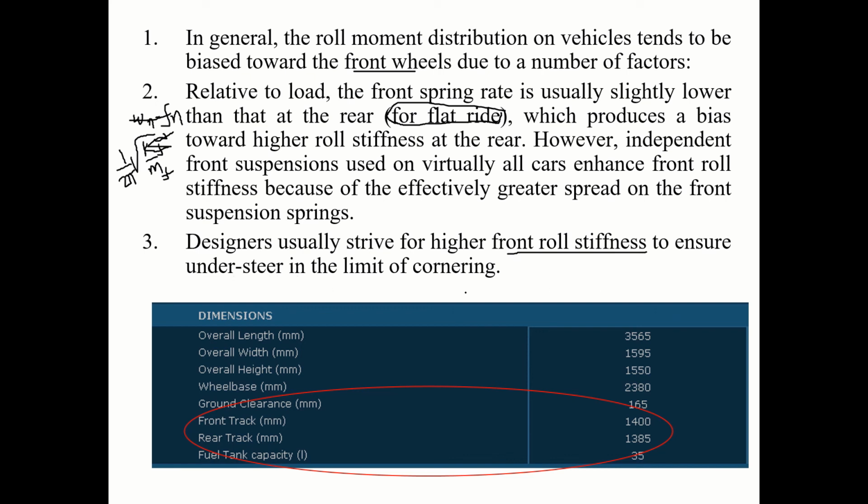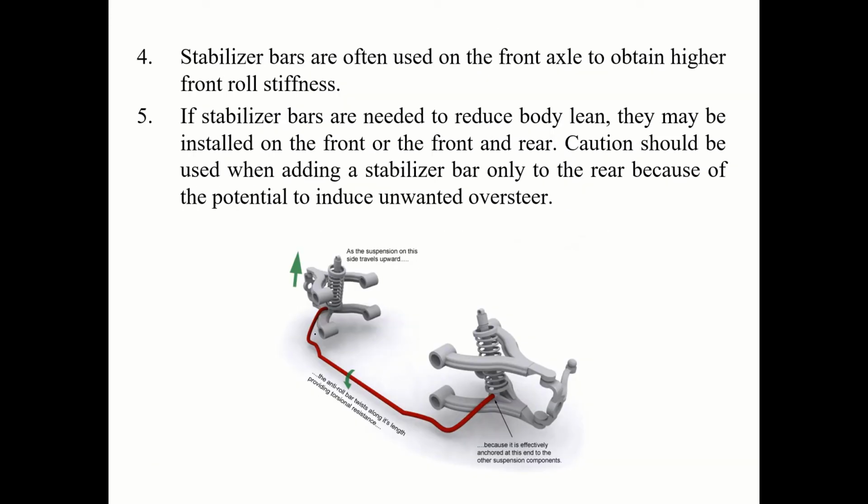To ensure understeer, see that the front track width is higher than the rear track width. That's one part. Second thing is we use stabilizer bars here to increase the stiffness. They are often used on the front axle to obtain higher front roll stiffness. Correct, higher roll stiffness, then what is going to happen? The roll moment will be high. So we can reduce the rolling in the front. That is the main thing.